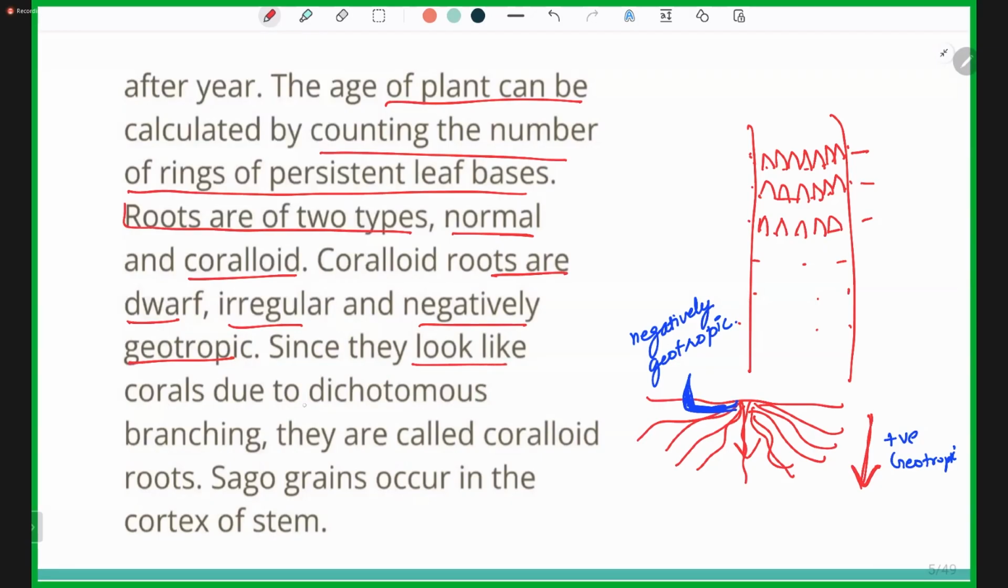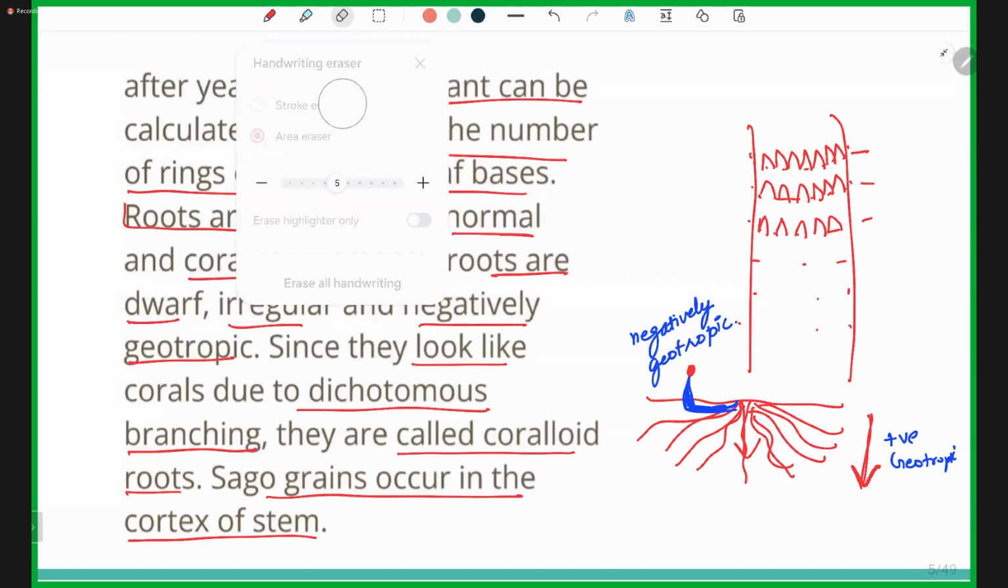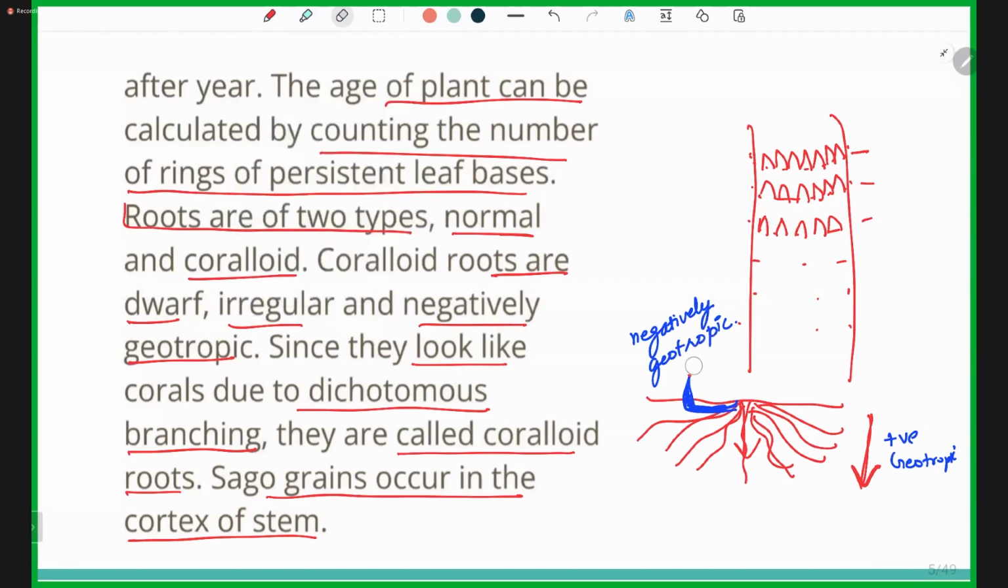Since they look like corals due to dichotomous branching, they are called coralloid roots. The sago grains occur in the cortex of the stem. Sago grains, the sabudana grains, are present in the cortex of the stem.